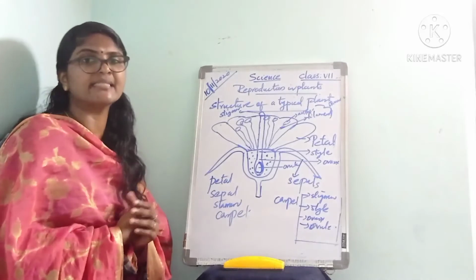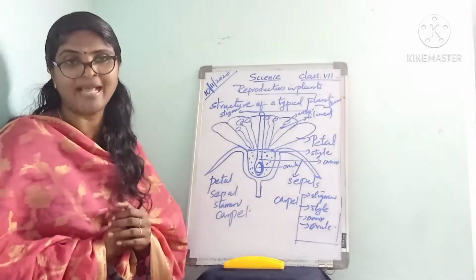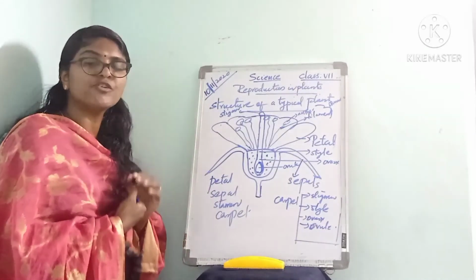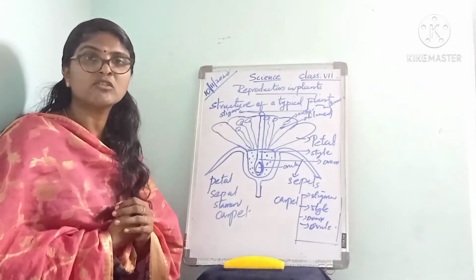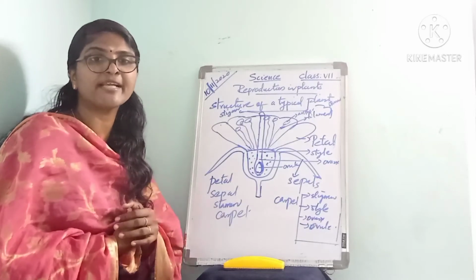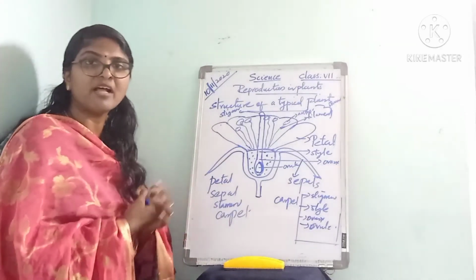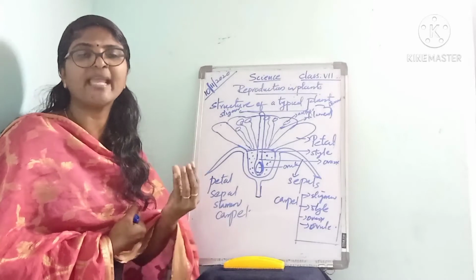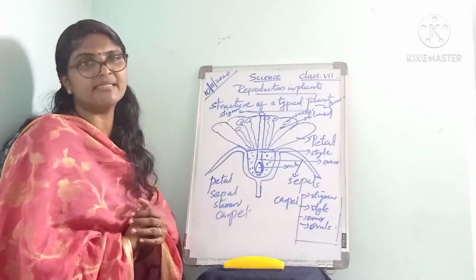Thus, the flower is the reproductive part of flowering plants. In flowering plants, the flower is the reproductive part. All flowers develop from buds.